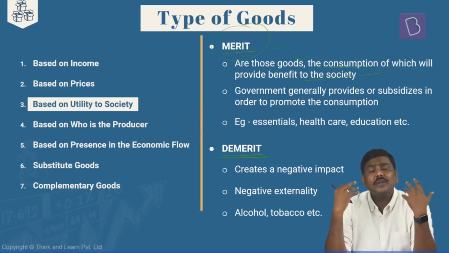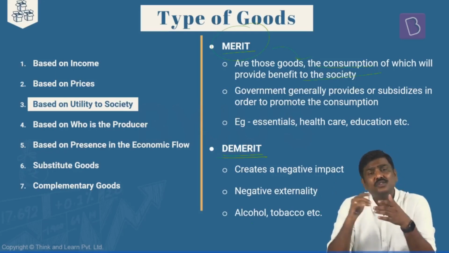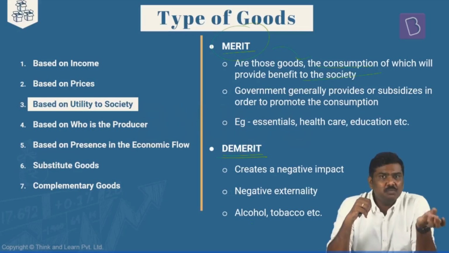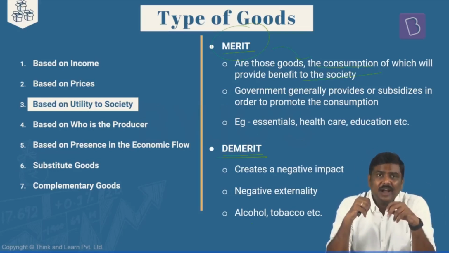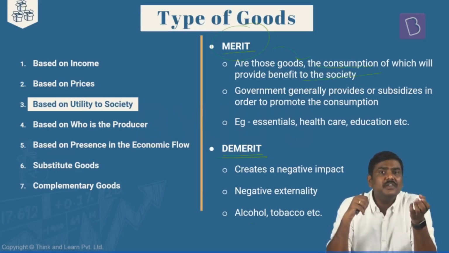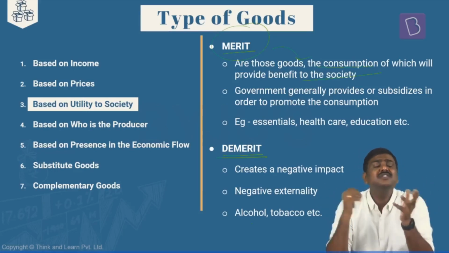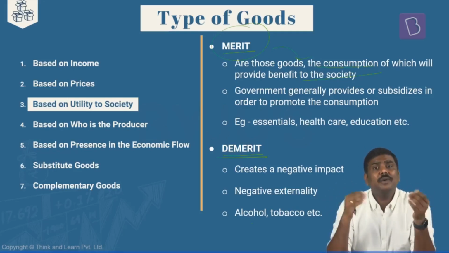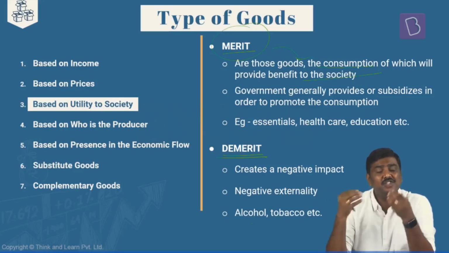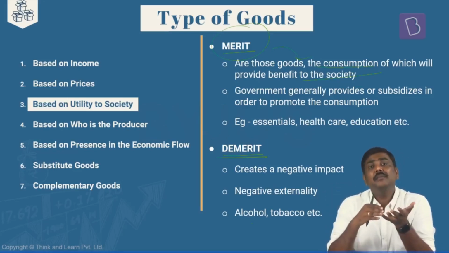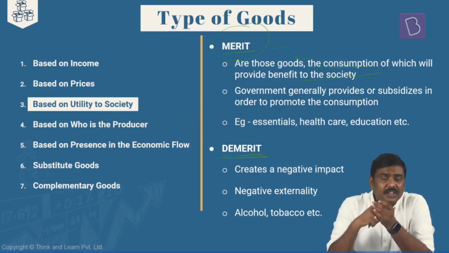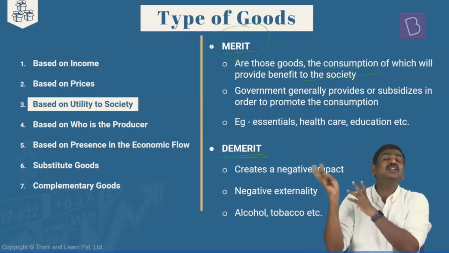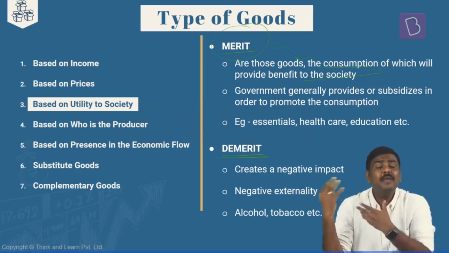Some of you will ask, sir, how? How can you say that consumption of more electric vehicles is going to benefit the society? Consumption of more electric vehicles essentially will make us move away from fossil fuel consumption. And fossil fuels are generally associated with pollution in the economy or the system as such. Or for that matter, let's say education. More and more education is consumed by youth of a particular economy or country, children of a particular country. They'll become better equipped with knowledge. They could be provided with the skill set using which they can obtain a better job in the market, become part of the labor market.